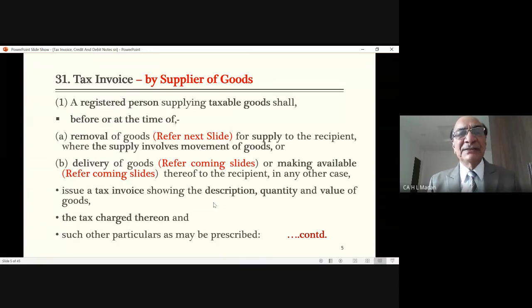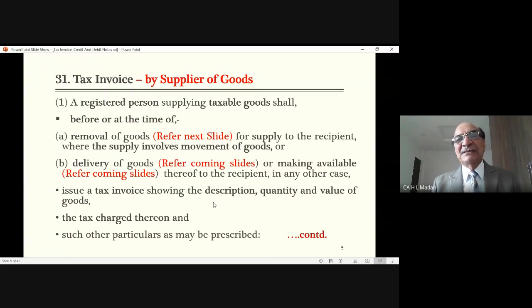Now the question here is that this section says a registered person supplying taxable goods. So two words are important. A registered person means this section deals with only a registered person. So a registered person supplying taxable goods; he must be supplying taxable goods. If he is supplying taxable goods, then in respect of these goods, a tax invoice can be issued. And then the third word is shall.